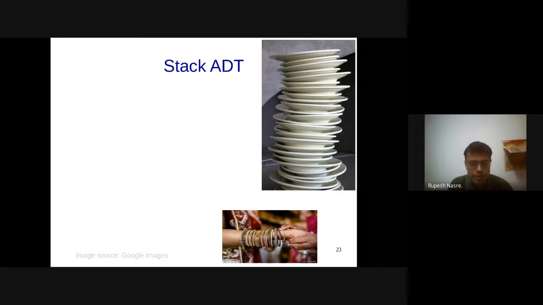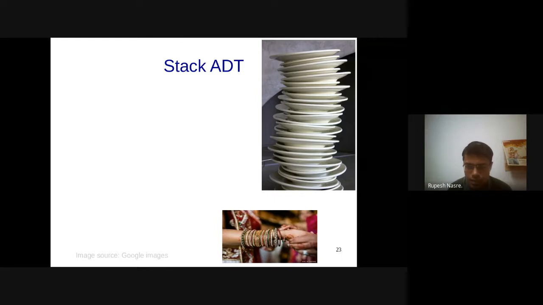But by and large, I suppose you get that feeling. Similarly, when you are inside an aeroplane, you have a window seat, middle seat, or aisle. If the mid seat and the aisle are already full, and you want to get seated at your window seat, then you have to ask the person at the aisle and mid to come out. Then you will go, and then they will take their positions. Interestingly, the middle seat person cannot come out first, right? So it's the aisle person who has to come out first. So in this case also, it resembles a stack.